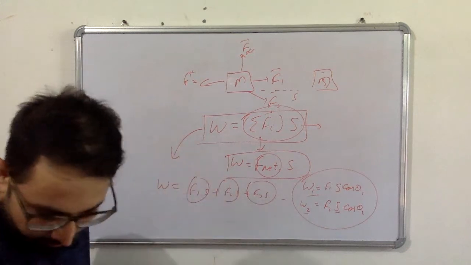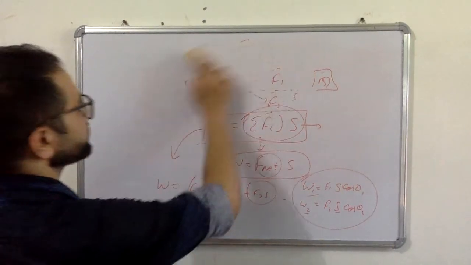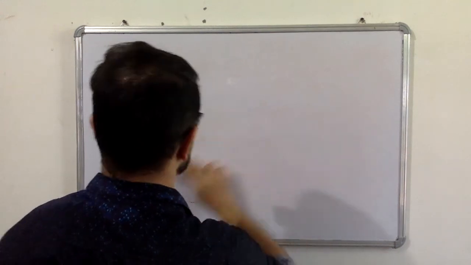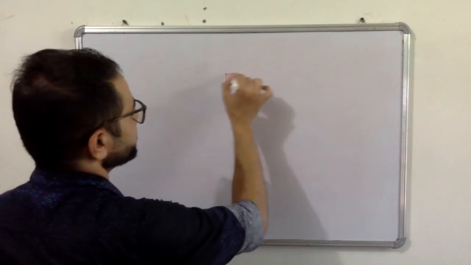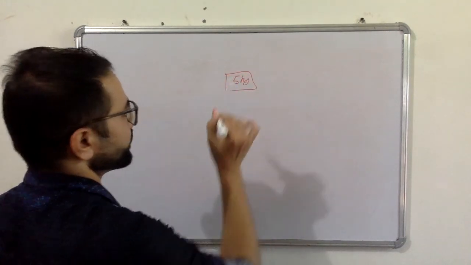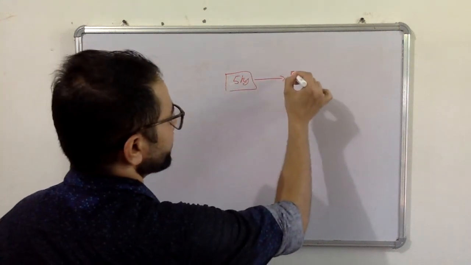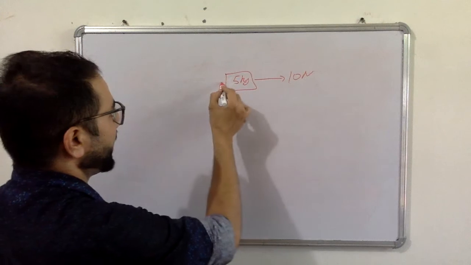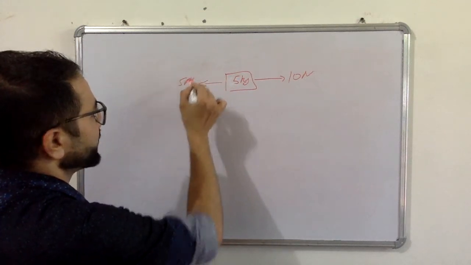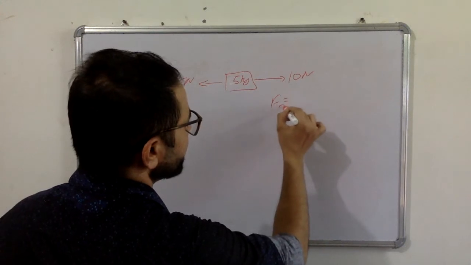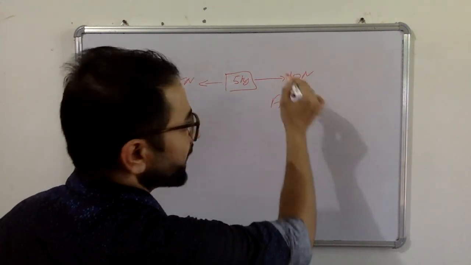For example, I am taking one example. Let's say there is a body of 5 kg. Now a force of 10 Newton is applied in the right direction, and let's say 5 Newton in the left direction. So we can clearly see F net is equal to 5 Newton in the right direction.